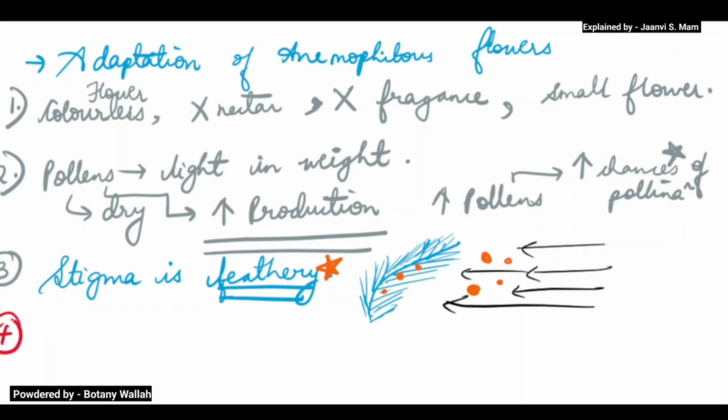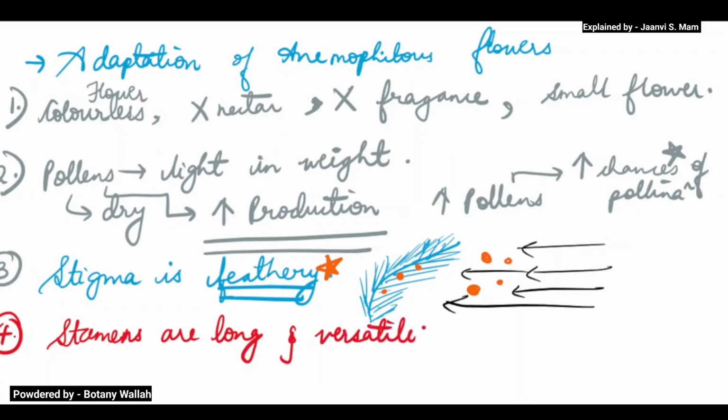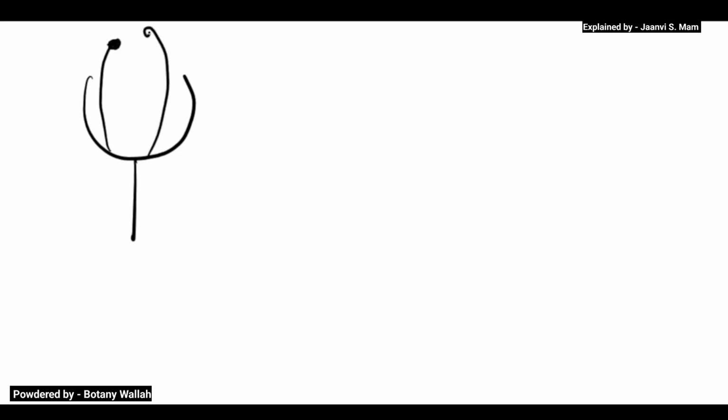Now the fourth point. Now your stamens are long. Okay, how are the stamens? They are long and versatile. Now why are they long and versatile? See, I will explain. Suppose this is one flower. Now here the stamens need to be very long, taller than the flower. They should be exposed outside. Now why should they be exposed outside?